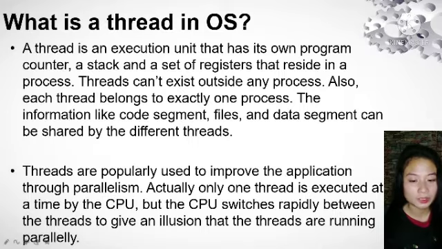Threads are popularly used to improve applications through parallelism. Actually, one thread is executed at a time by the CPU, but the CPU switches rapidly between the threads to give an illusion that the threads are running parallelly.